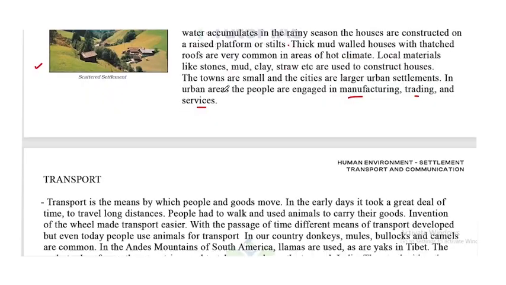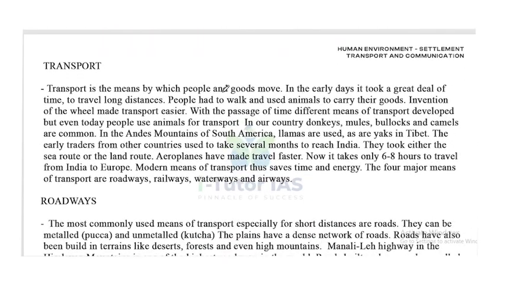Now, moving forward, transport. Transport is the means by which people and goods move. In the early days, it took a great deal of time to travel long distances. People had to walk and use animals to carry their goods. The invention of the wheel made transport easier.